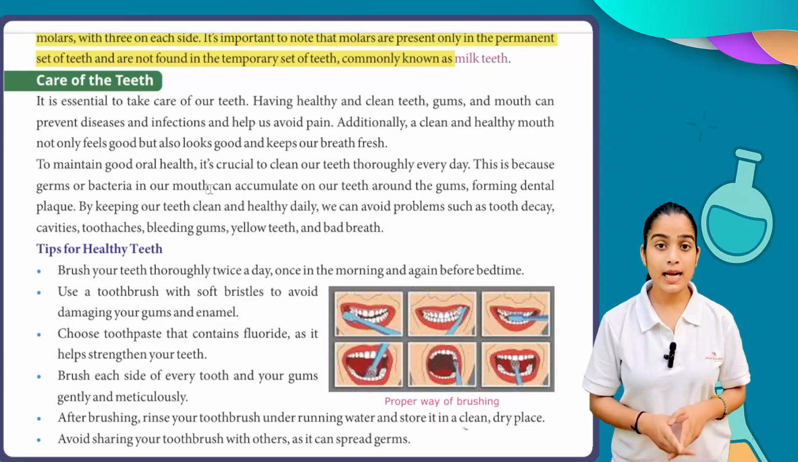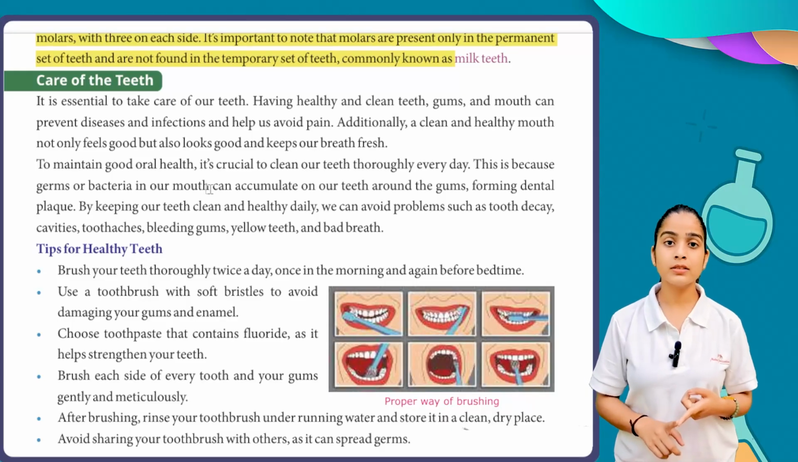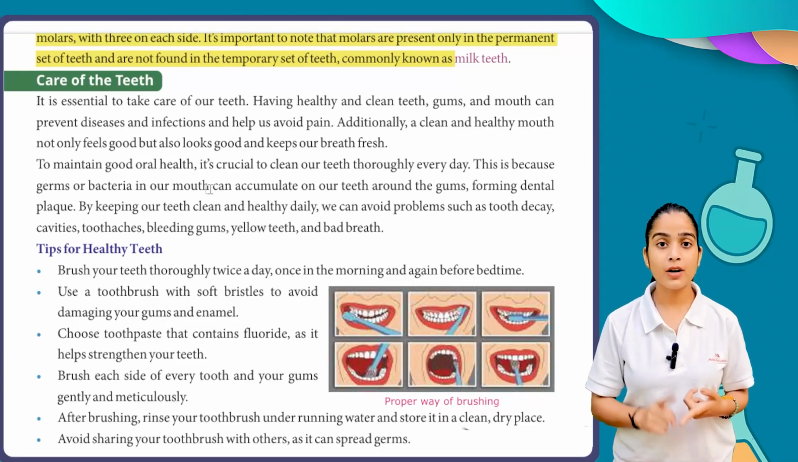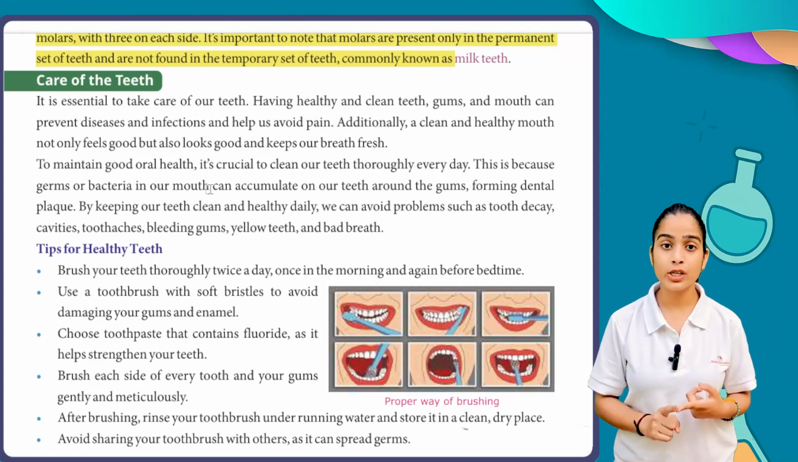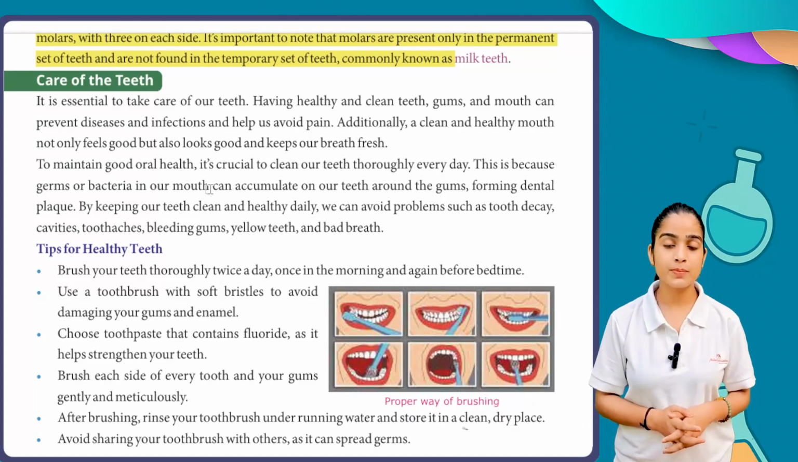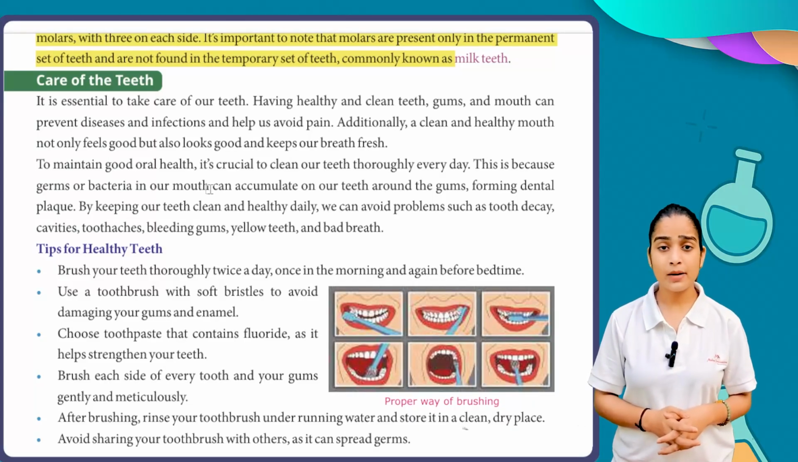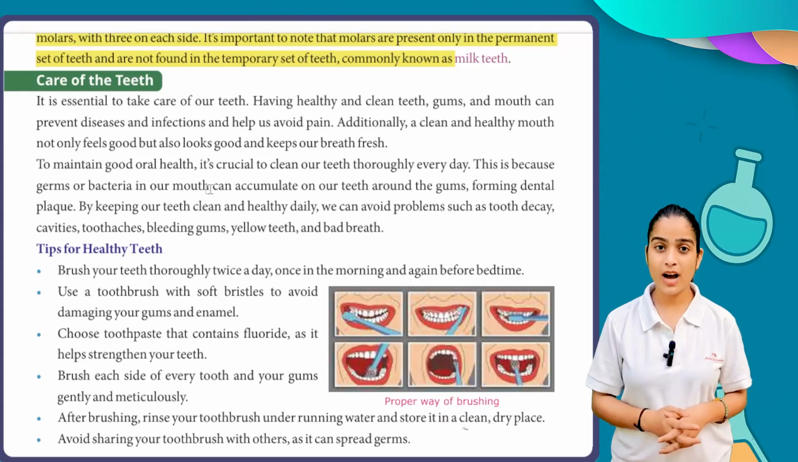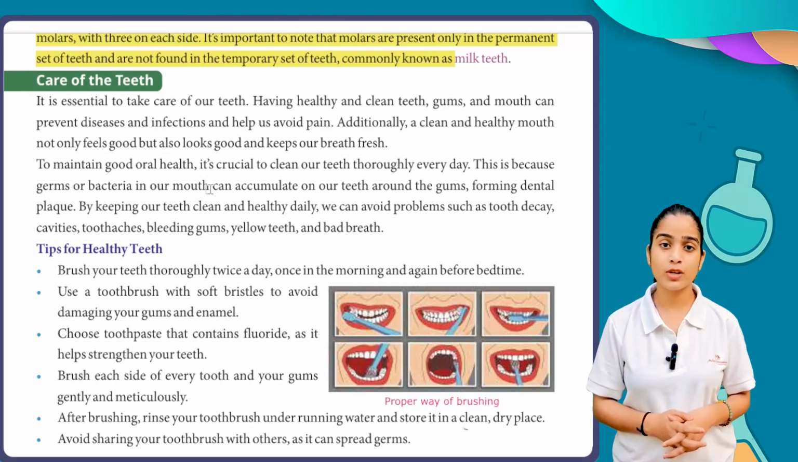So what we understand here is, if we take care of our oral health properly, then we have good teeth and we can avoid diseases like tooth decay, cavities, toothaches, bleeding gums, yellow teeth, and bad breath. Always keep in mind, if you have bad yellow enamel on your teeth, you can consult a dentist and proceed with it.